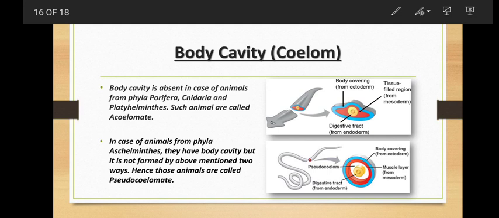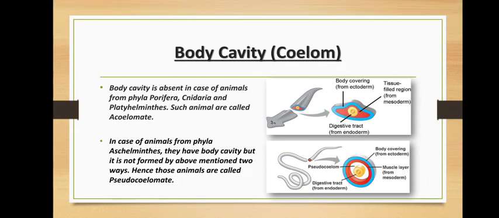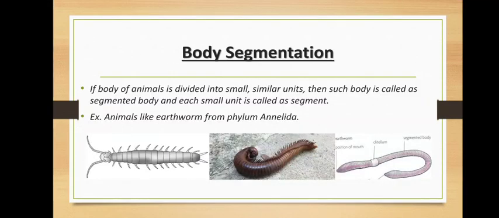Moving on to the next criteria, that is body segmentation. Now, if the body of animals is divided into smaller and similar units, then such body is called a segmented body, right? And each unit is called a segment. For example, animals like earthworm from phylum Annelida, right? They show body segmentation.